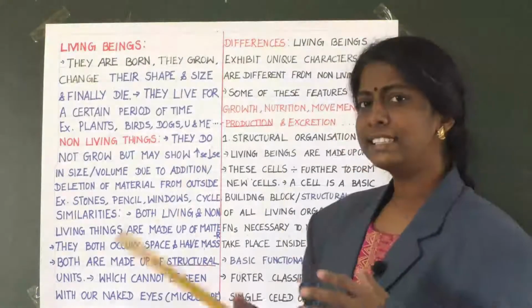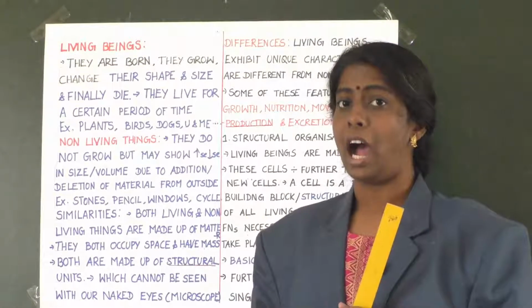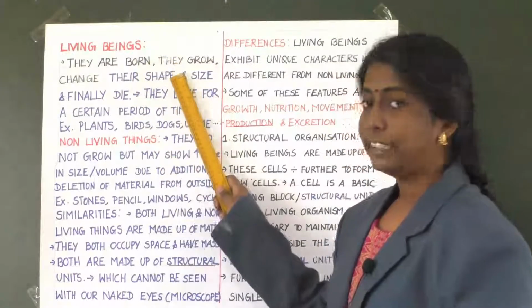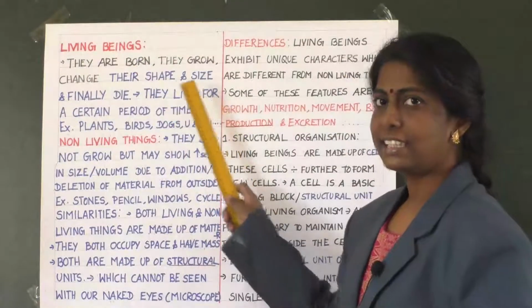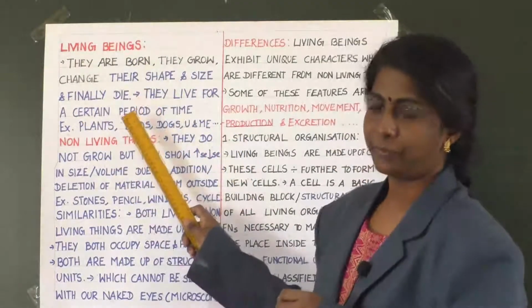Okay, children, let us learn about living beings. What are living beings? They are born, they grow, change their shape and size, and finally die.